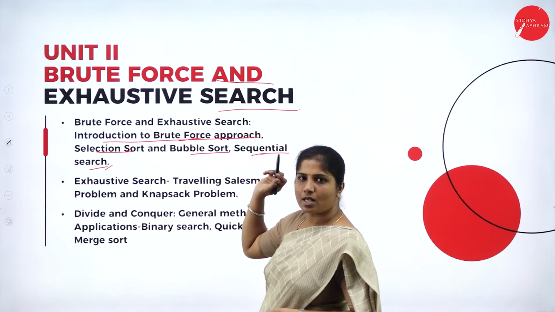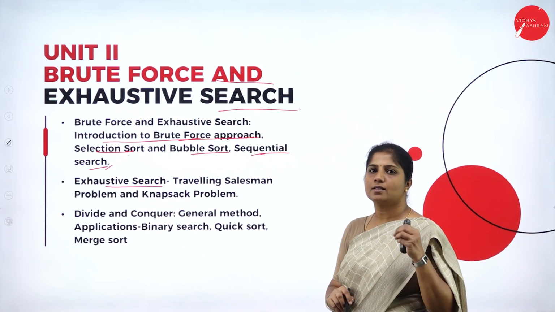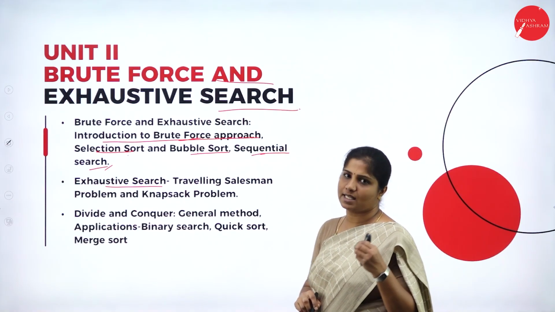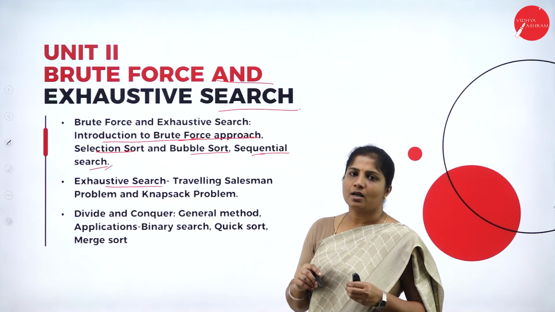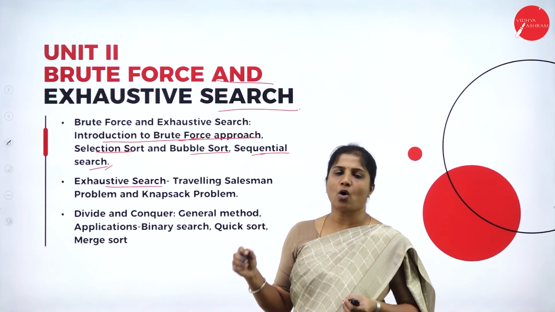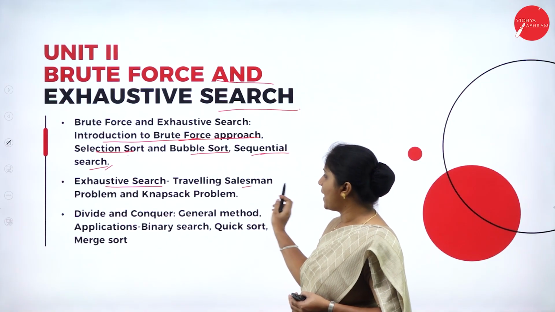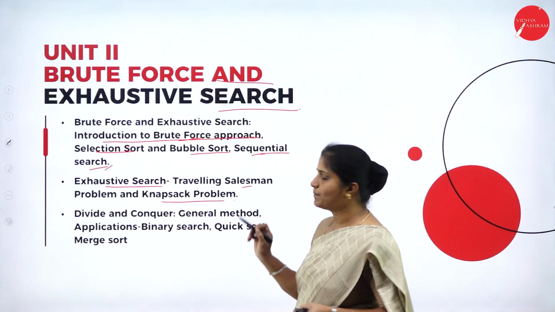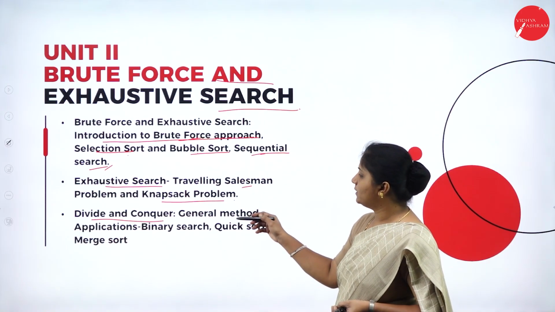So that is under the brute force approach. Next, we have exhaustive search. Under this, the student is going to study the traveling salesman problem, that is, minimum distance. He is going to find how the salesman visits all the cities, and the minimum spanning tree. Next, the knapsack problem. At last, we have divide and conquer under Unit 2.